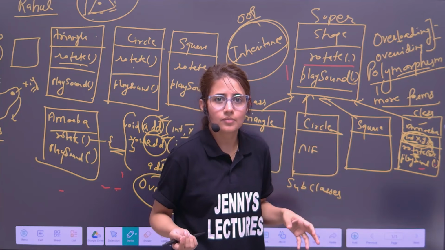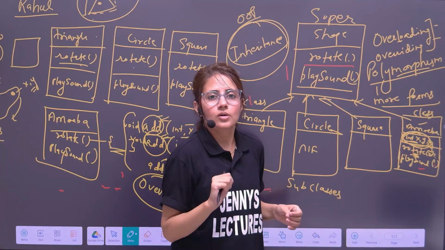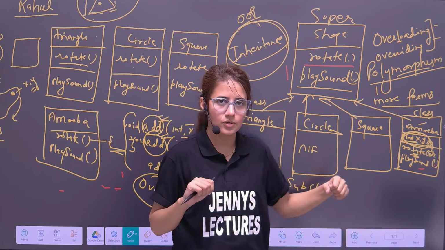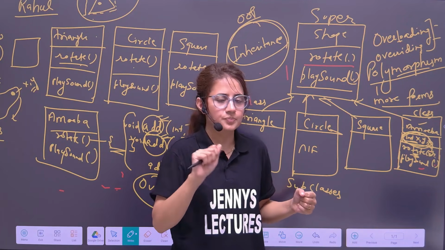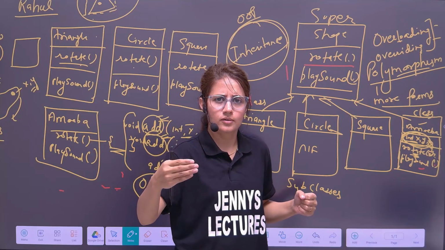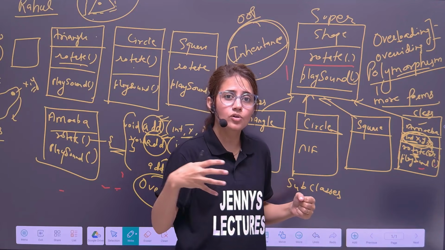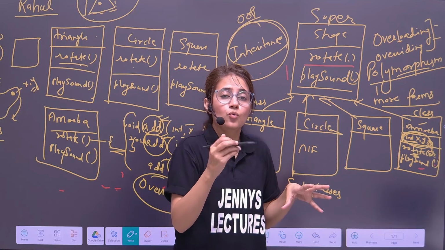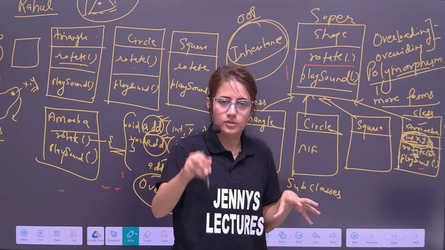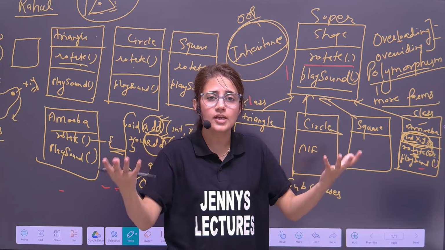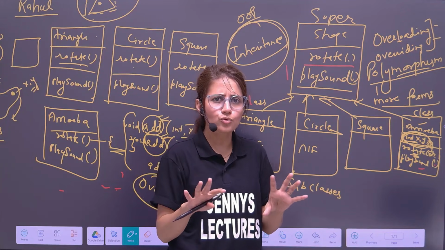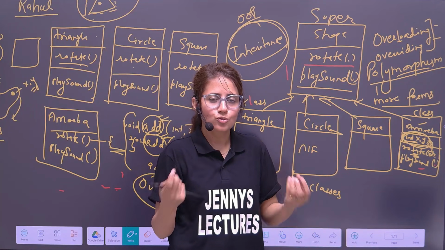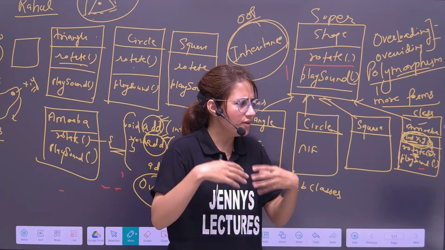Abstraction is everywhere. Whenever you're driving your car, you just know this is your clutch, this is your brake, this is your accelerator, here is your gear, this is your steering. That's it. You don't know the internal working, how all these things are connected, what is there in the engine, and what happens behind the scene when you press the clutch or the accelerator. You don't know, right? And you don't need to know to drive. So this is called abstraction. Everywhere there is abstraction.